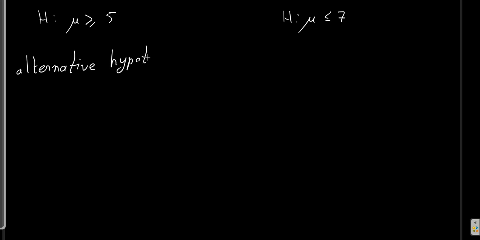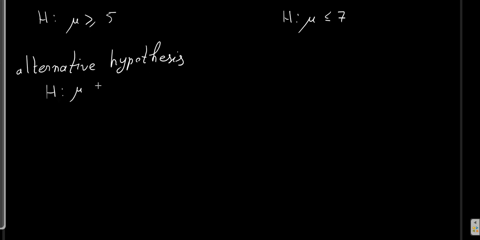There are also other hypotheses that we might come up with. For example, a hypothesis that mu is larger or equal than 5. Someone might say, I don't know what is the value of mu, but I think that it is larger or equal than 5. And someone else might say, I don't know what is the value of mu, but I think that it is less or equal than 7. And over here then appears the alternative hypothesis.